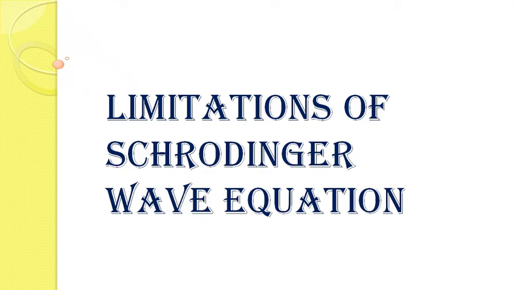Now our today's topic is limitation of Schrodinger wave equation. Now we know for macroscopic particles we generally use the classical laws, that is Newton's laws of motion. But for microscopic particles we need some quantum laws, and the motion of microscopic particles can be explained by Schrodinger wave equation. But there are some situations where the Schrodinger wave equation cannot be applied. So let's see those situations.